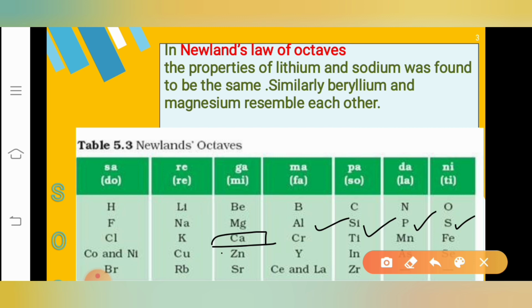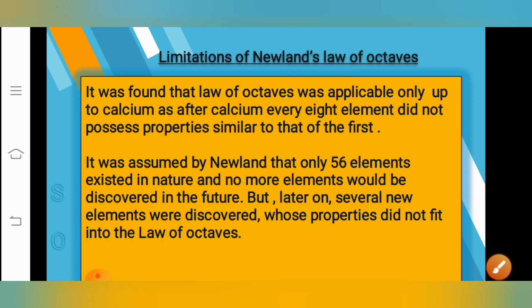Clear? So the next limitation is, Newland assumed that there were only 56 elements which existed in nature, and there would be no more elements discovered in the future. It was just his assumption. He thought that there would be only 56 elements in future, and no more elements would be discovered by anyone. But later, his assumption became wrong.